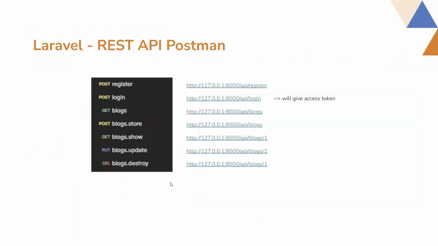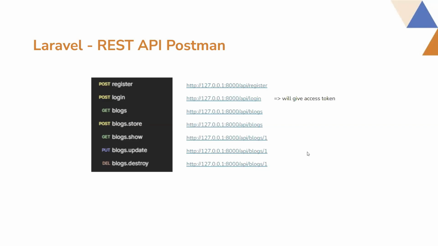So using the Laravel application and making the proper things with this blog post, you can then define those routes like I previously showed you. Then you can access these routes using Postman or any other server-related software. Then you can visit these routes and do the proper operations, and you will see login, register, blogs.store, show, update, delete. You can easily connect with the project and do your operations.